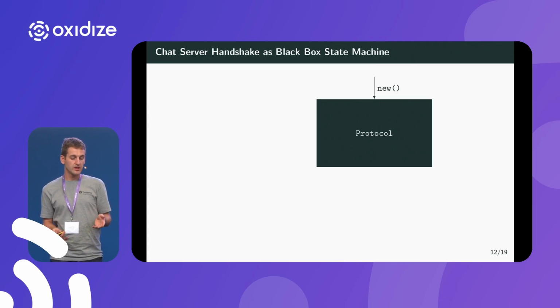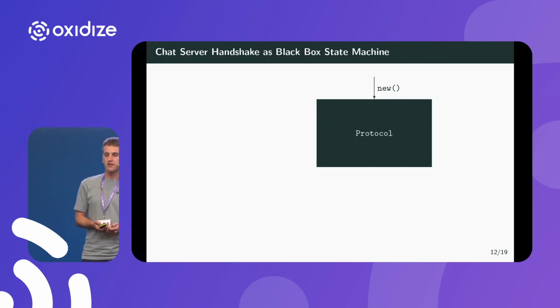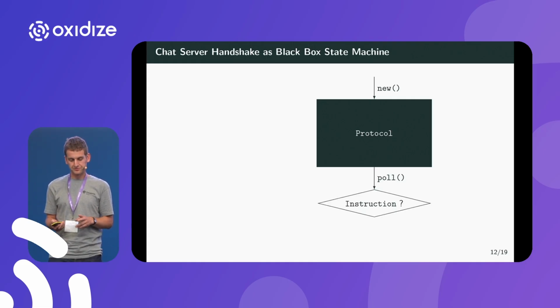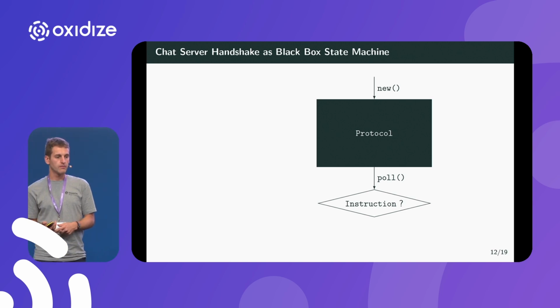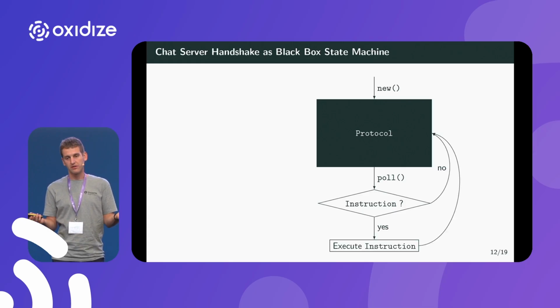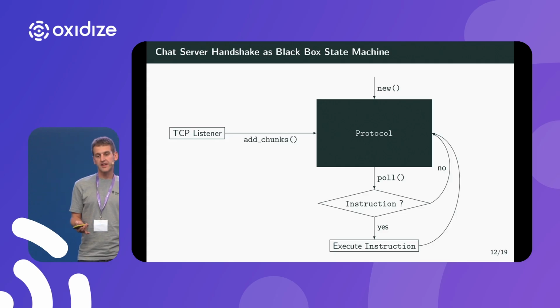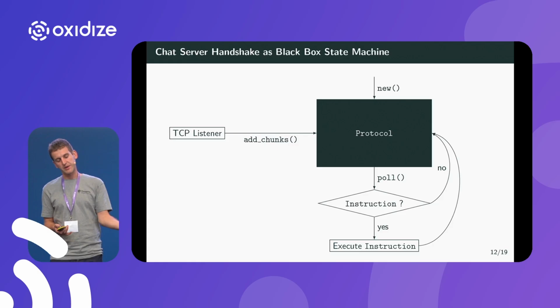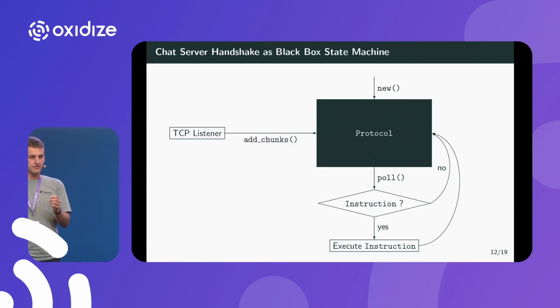For that, we give the callers a function that is called new, with which they can create the protocol. Then they basically have two ways to interact with this black box. First, they can call poll and get an optional instruction back. If there is an instruction, well, they need to execute it. If not, then they just go back and poll again. And the other thing that they can do is they can add chunks from their TCP listener. So every time a new packet arrives, they pass it over to this black box and can then poll again.